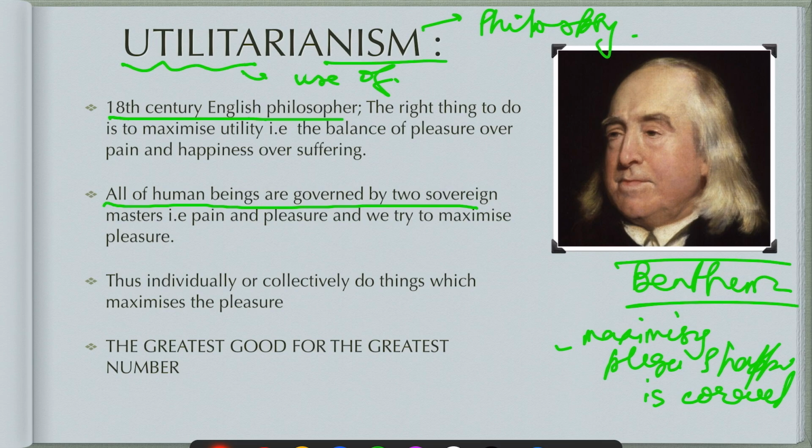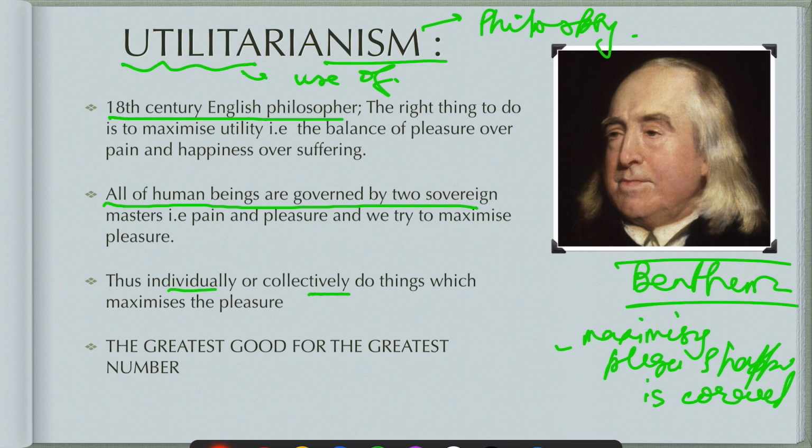So this theory is based on the fact that human beings feel pain and pleasure, and in our lives we are trying to maximize our pleasure and happiness, and that is why it is always the right thing to do, to maximize pleasure and happiness. Thus, individually or collectively, doing things which maximize pleasure is the right thing to do. Collectively means as a group, as a society, as a nation, we have to do things which maximize pleasure and happiness.